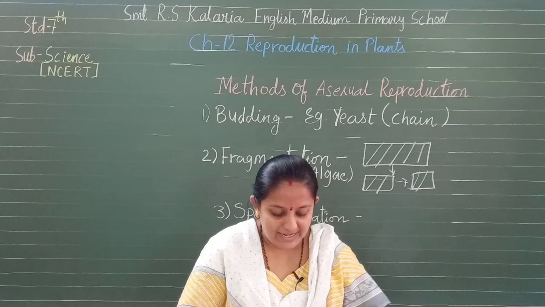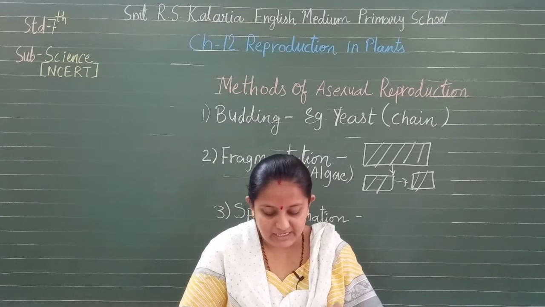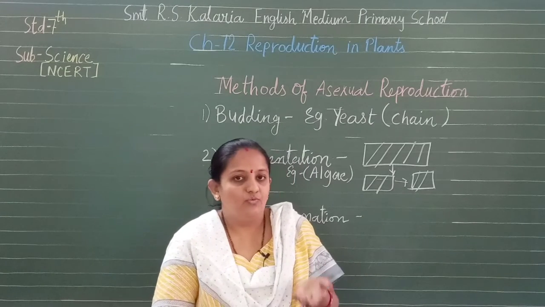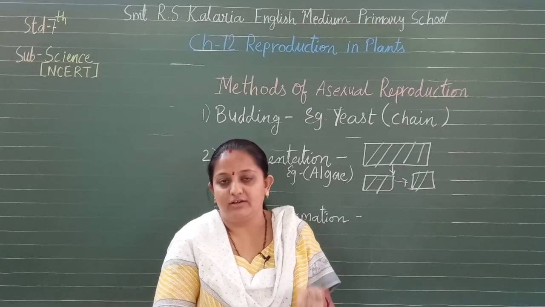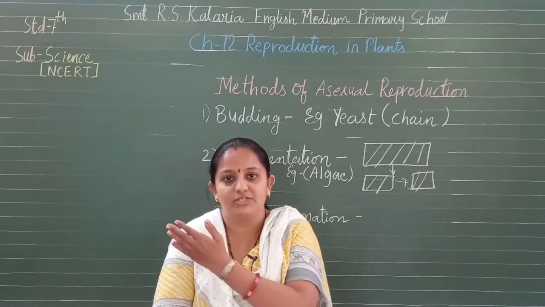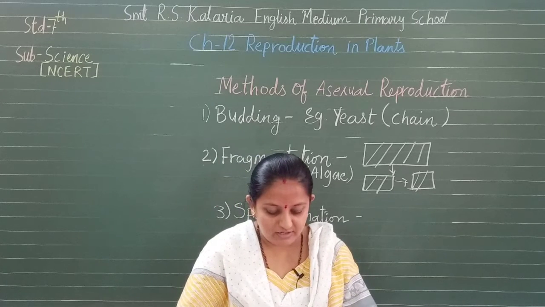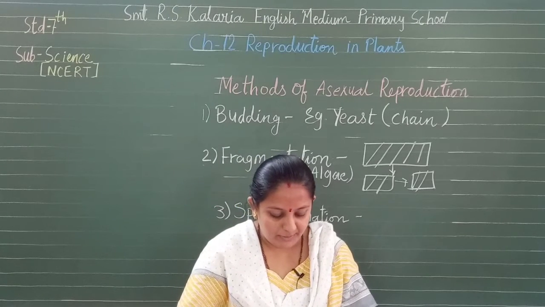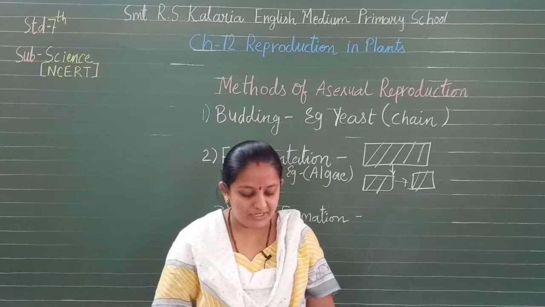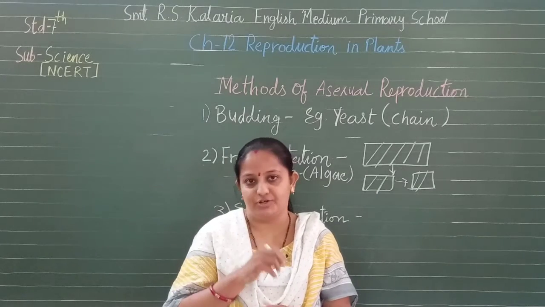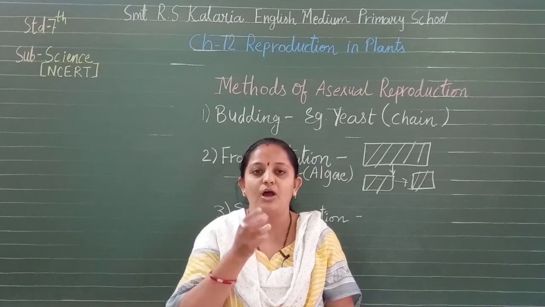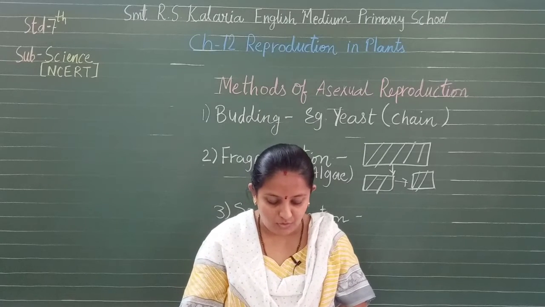As they are very light, they cover a long distance. वो weight में light होता है, हल्का होता है, so it easily floats in the air, so it covers a large distance. So spores are asexual reproductive bodies. Each spore is covered by a hard protective cover. हर कोई स्पोर होता है ना, वो हार्ड प्रोटेक्टिव कवर से कोट होता है.